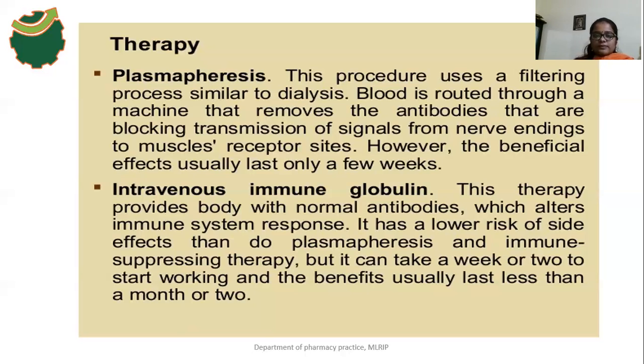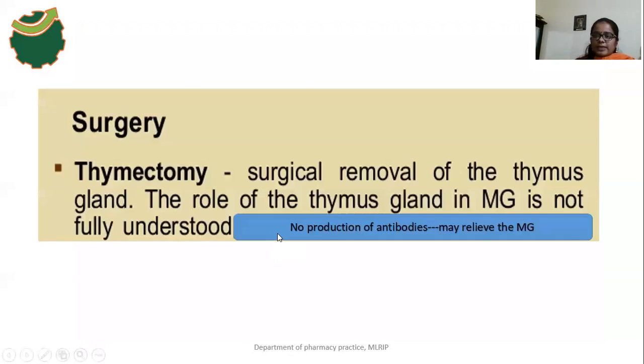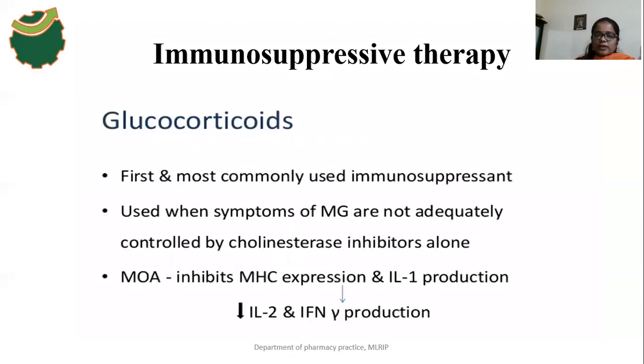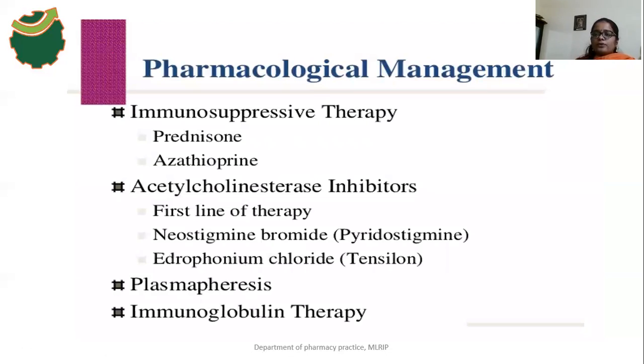So this one is myasthenia gravis. Myasthenia gravis consists of a total of four treatment approaches. The first line approach is acetylcholinesterase inhibitors, the second line is immunosuppressants, and the third is plasmapheresis and immunoglobulin therapy, and lastly, thymectomy, a surgical procedure.